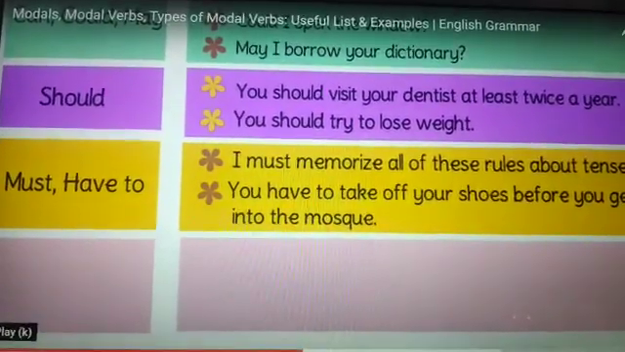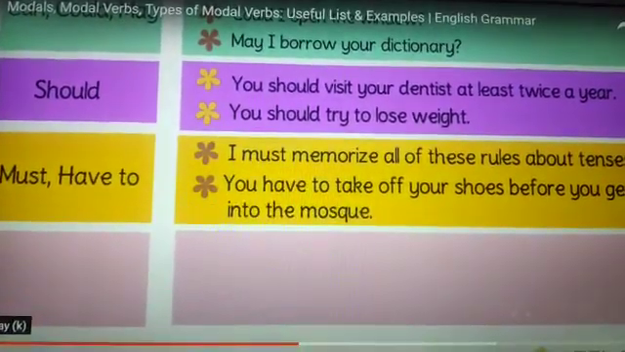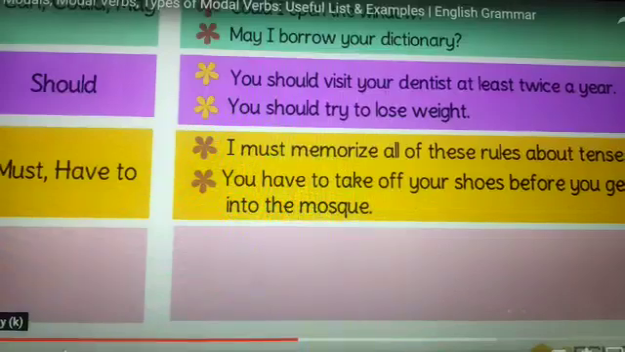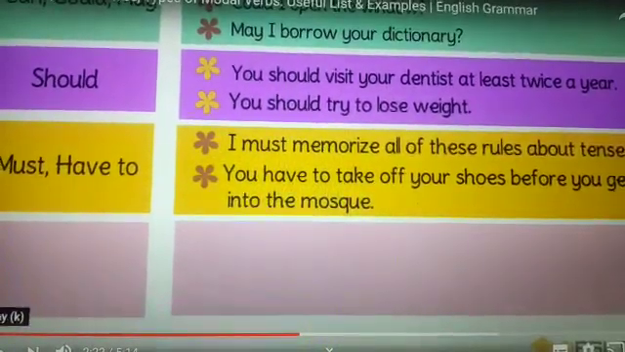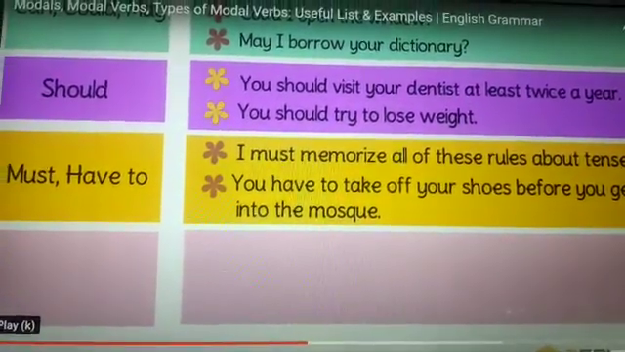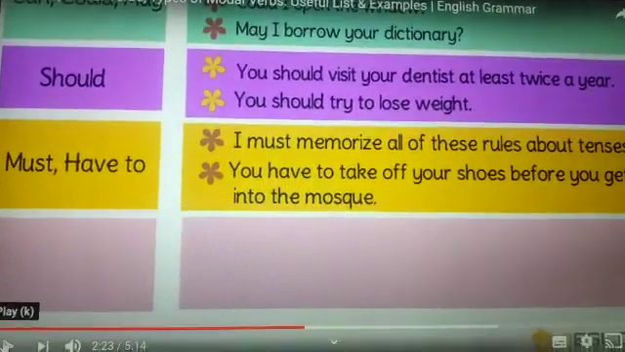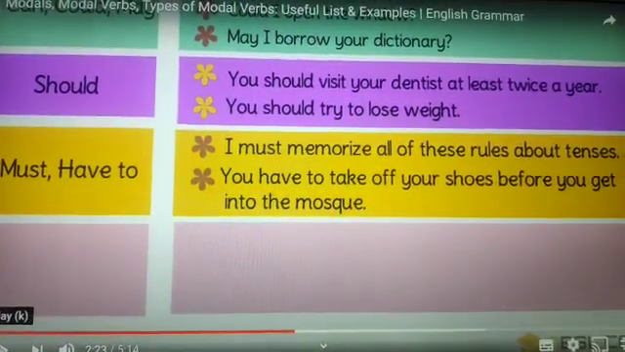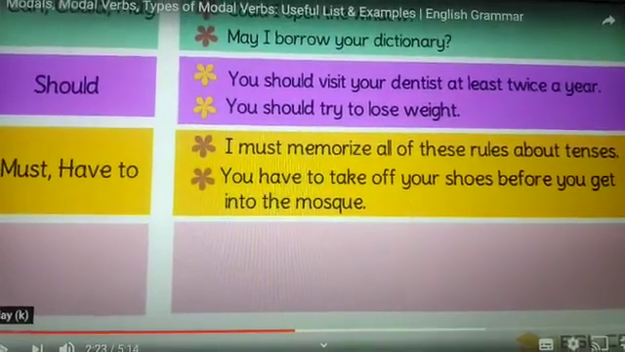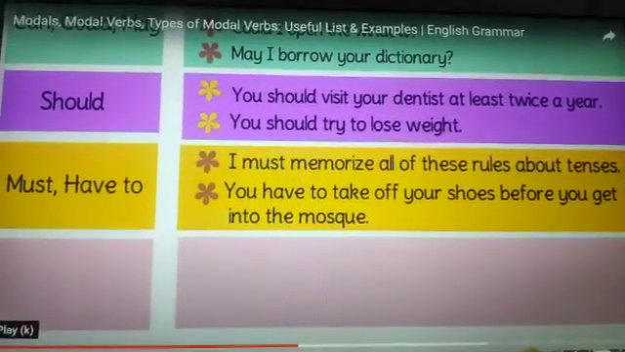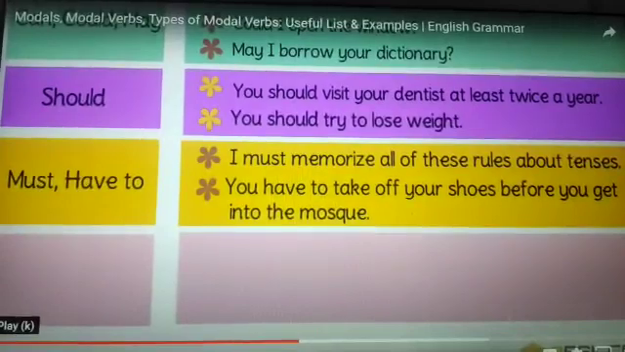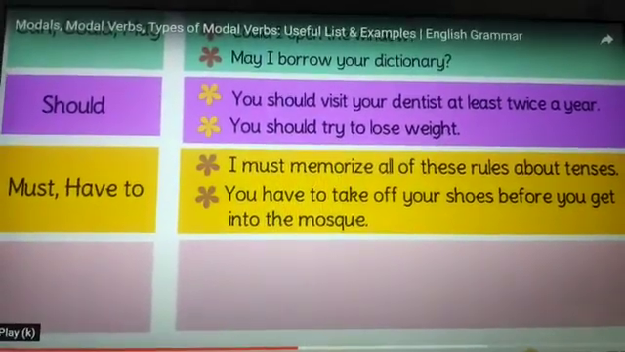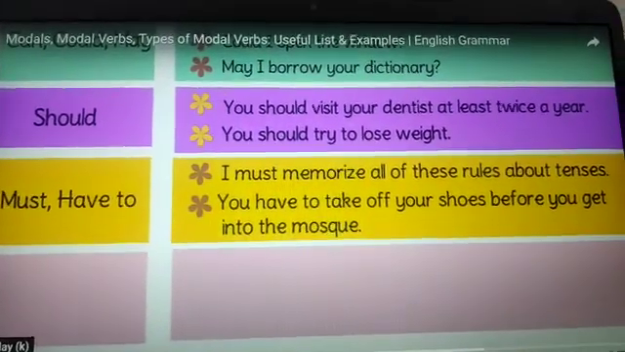When you are bound to do something by rules and laws, you have to take care of your shoes before you get into the mosque, and you must pay your fee by the 10th of every month. You must be silent when you are in hospital. You must sit quietly in the school library. So now let's have a look at the next one.